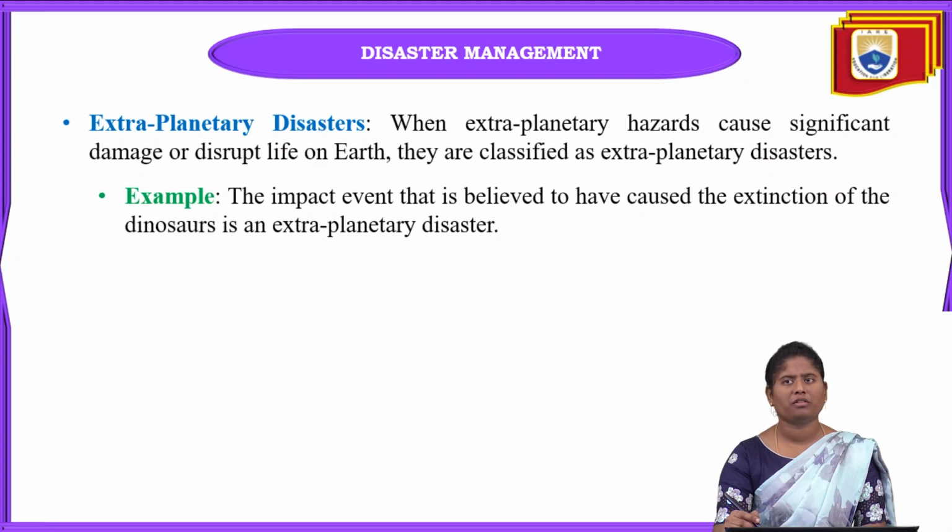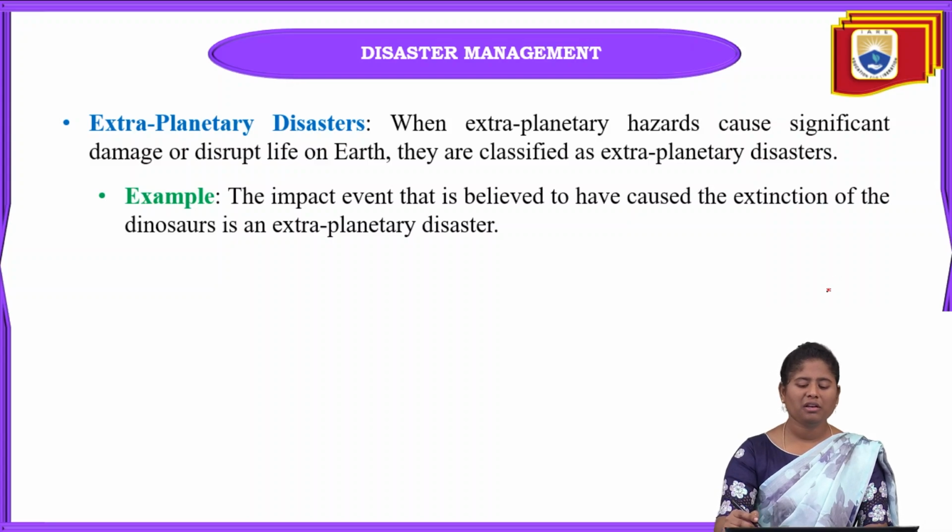The main example of this is that, because of an extraplanetary disaster, the dinosaurs went extinct. The main impact of an extraplanetary disaster is that once it occurs, it will wipe out the overall Earth surface. Whether it is humans or vegetation, everything will be wiped out within minutes or hours only.